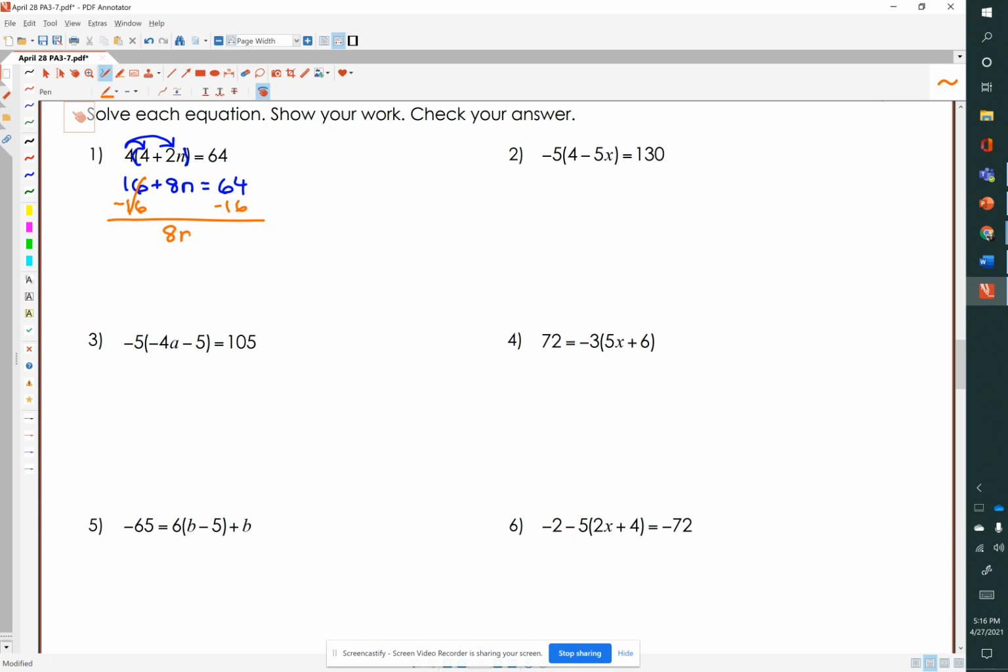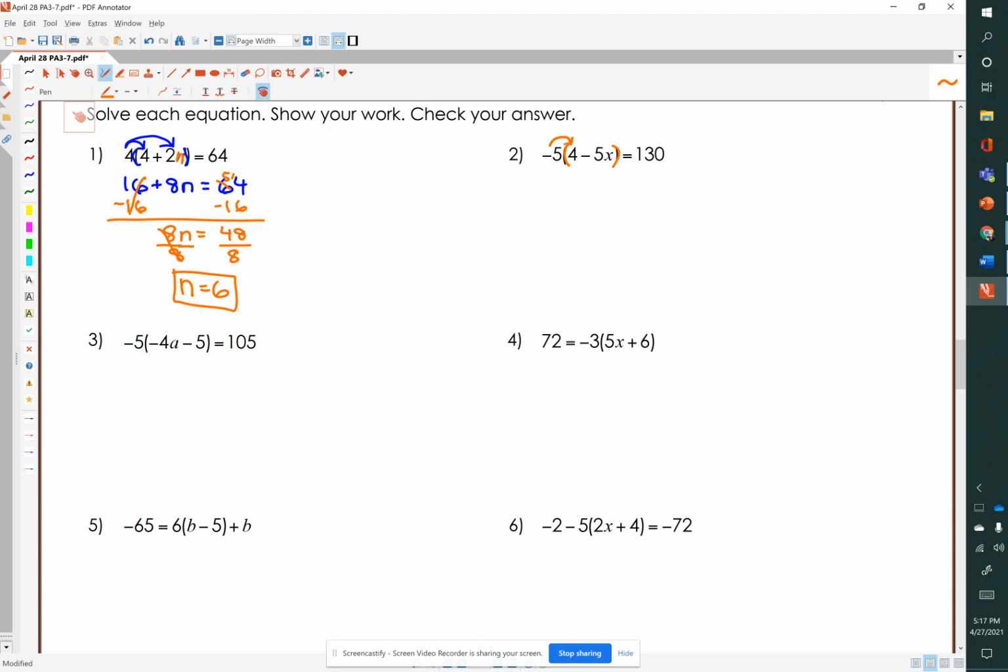That will give us 8n equals 48. And then we will divide both sides of this equation by 8, and we will have n equals 6. And if we substitute 6 for n in our original problem, we will ensure that this equation and this answer checks. So number 2, we have negative 5 times the quantity of 4 minus 5x equals 130.